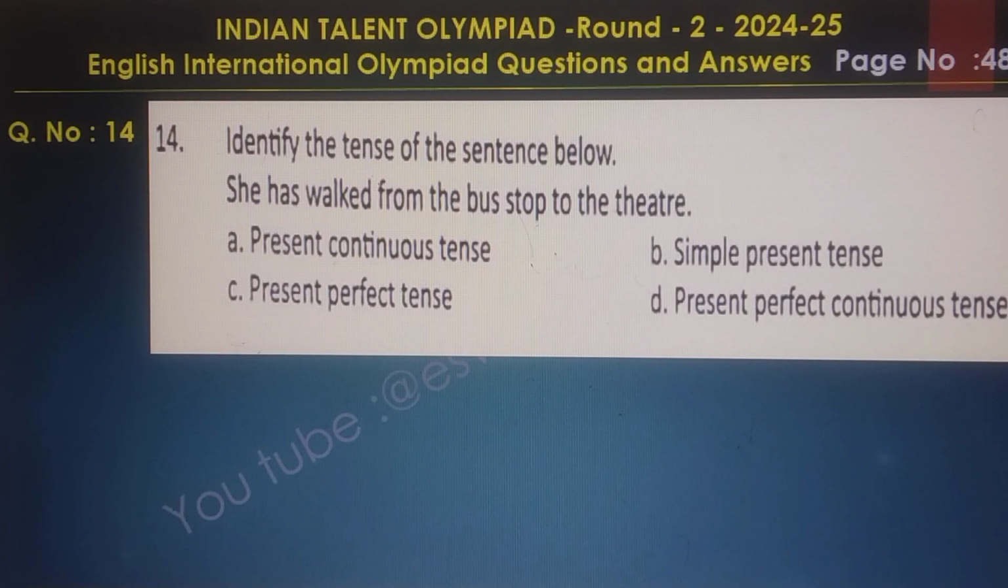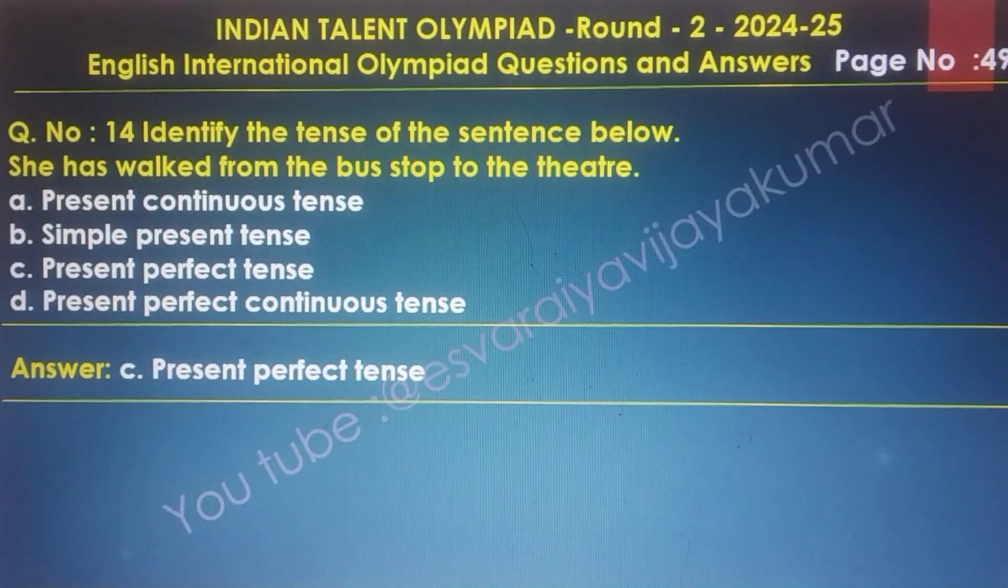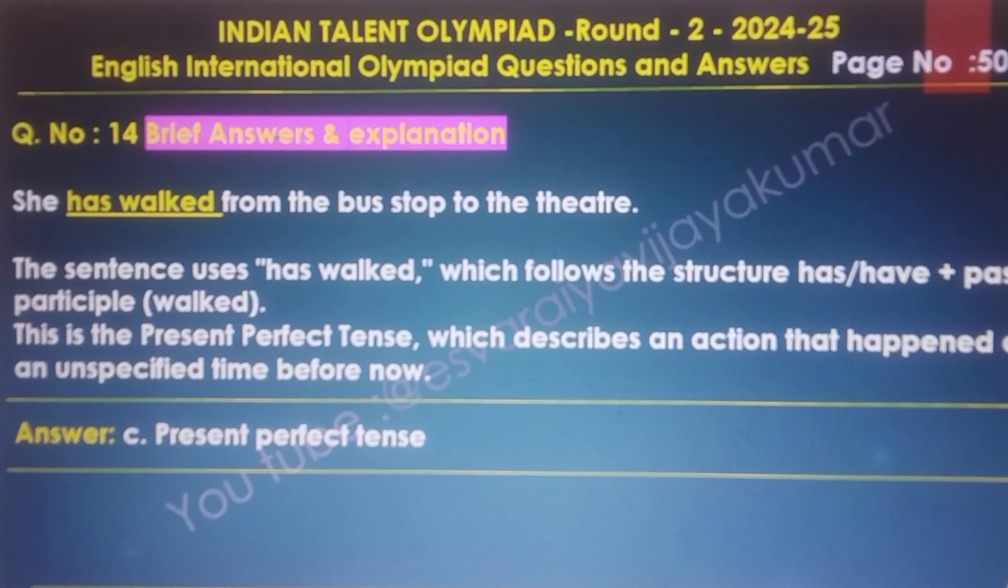Question number 14. Identify the tense of the sentence given below. She has walked from the bus stop to the theater. The answer of this question is C, present perfect tense. The sentence uses has walked, which follows the structure has or have plus past participle, walked. This is the present perfect tense, which describes an action that happened at an unspecified time before now. See, present perfect tense.